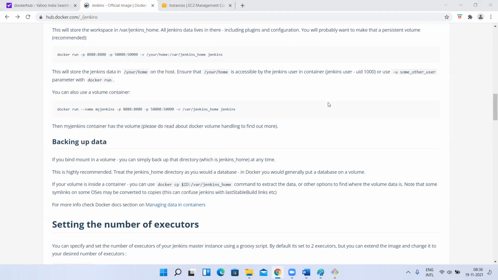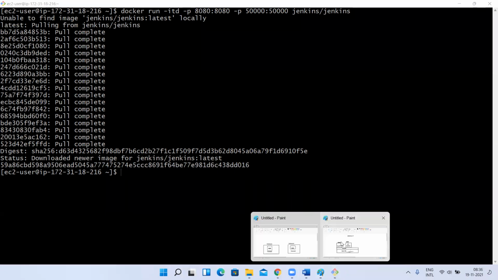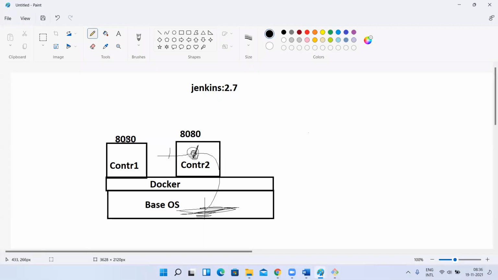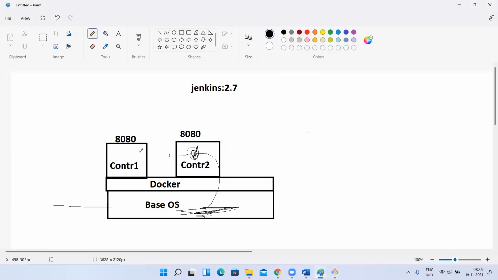So the container is running with 8080 port number. If someone tries to access my Docker host with 8080, please redirect that to the container, whatever I'm going to create, and that container is running with 8080 port number.